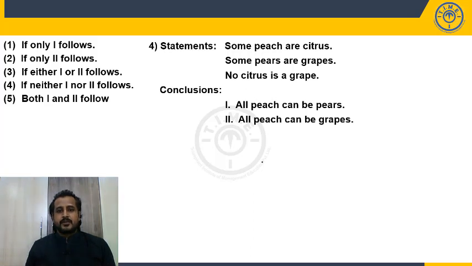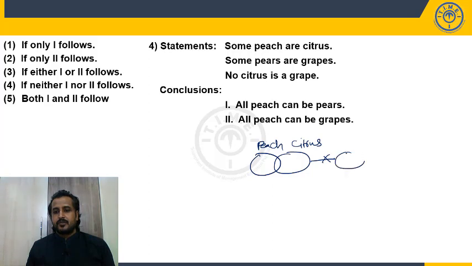Now draw the basic diagram for question number 4. Some peach are citrus. Some pears are grapes. No, we don't have a relation between these two terms. Now move to the next statement. No citrus is a grape. Yes. Now what is the previous statement? Some pears are grapes. Yes. Now look at the conclusion.